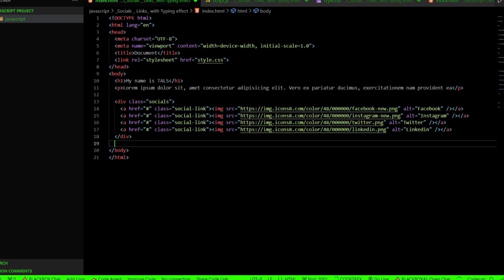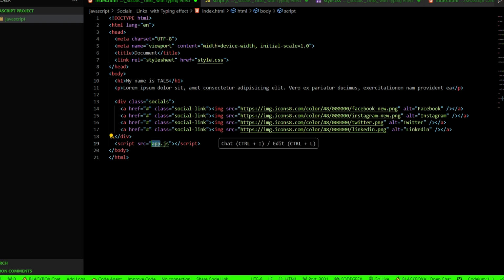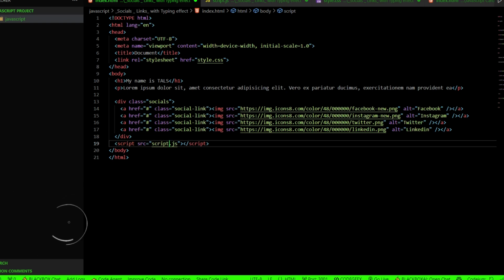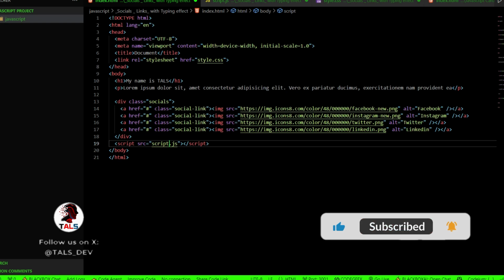Oh, sorry guys, I forgot to add a script. Link our JavaScript. JavaScript is one of the most important languages while doing hover effects and more web animations. Example, typewriting. But we are not going to cover a whole lot of variables in JavaScript, only a few. It's not app.js, it's going to be script.js. Yes, nice. Okay, so this is what we have created.